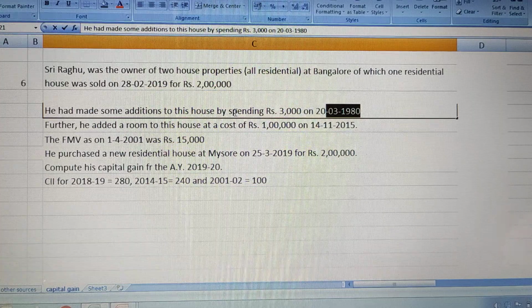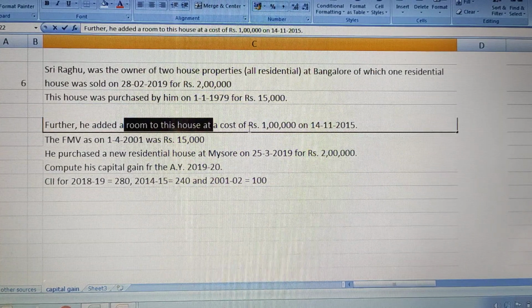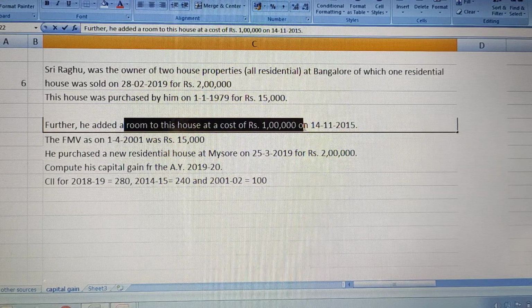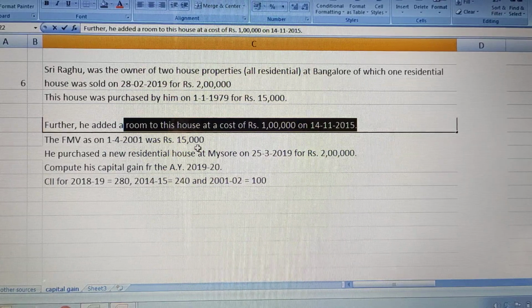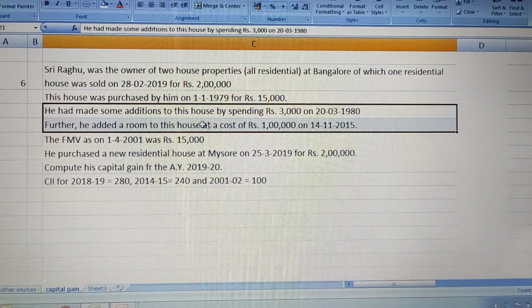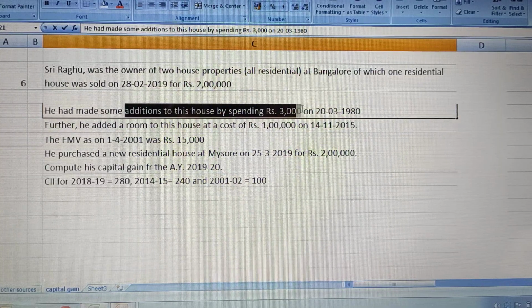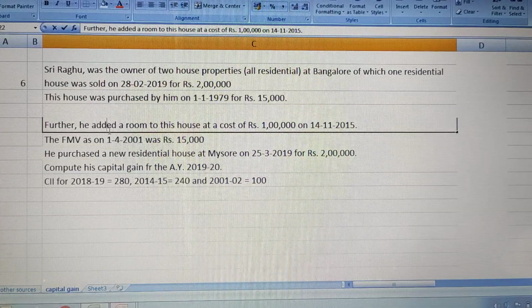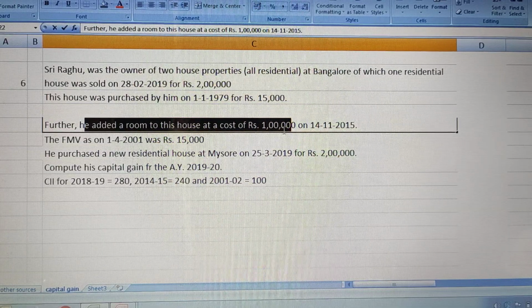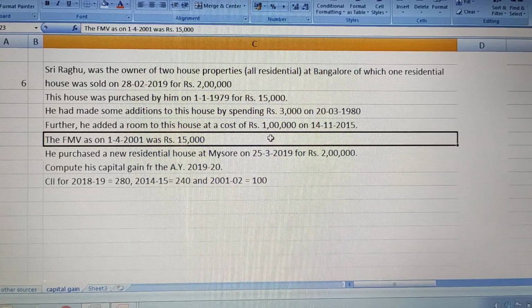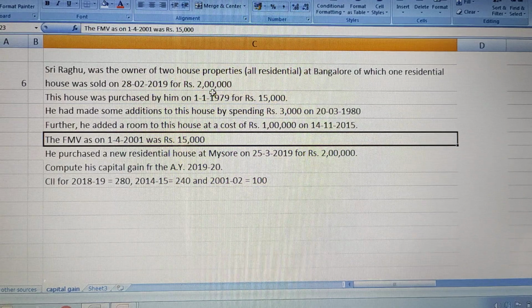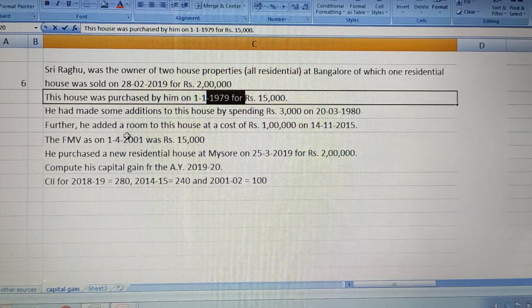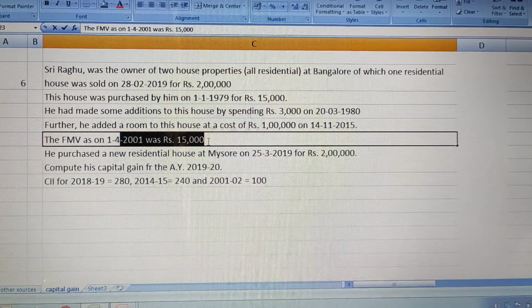Further, he also added one more room to his house. For the same house, he added one more room in the year 2015 by spending 1 lakh rupees. This is also one of the costs of improvement. So there are 2 costs of improvement. One is the additions to the house of 3,000 which he spent, and the other is the room he added to the house costing rupees 1 lakh. Then they say that the fair market value as on 1st April 2001 was 15,000 rupees. He purchased the house in 79, correct? In 2001, the market value of that house was 15,000 itself.